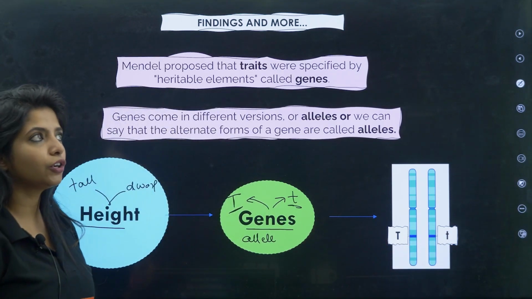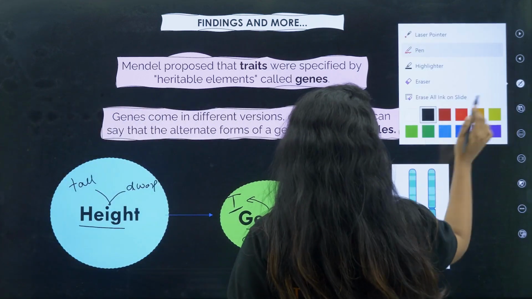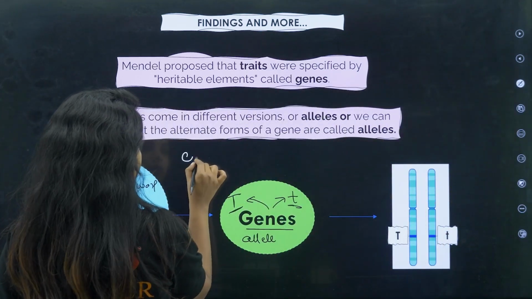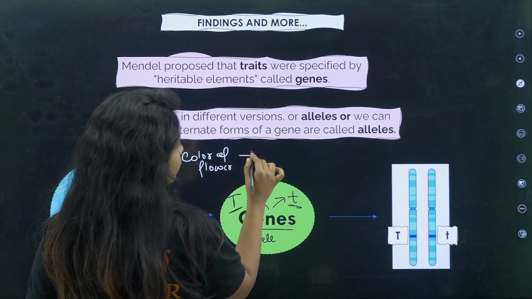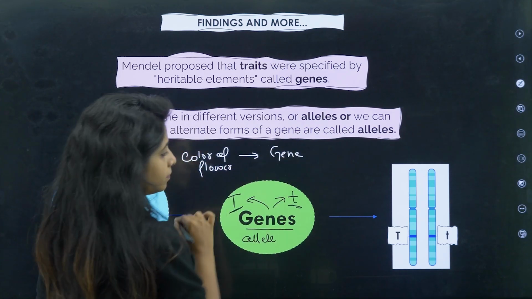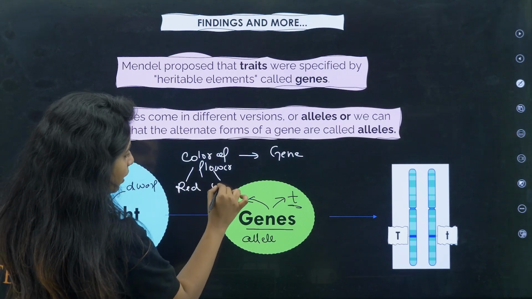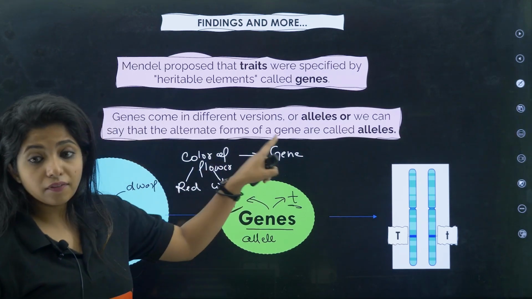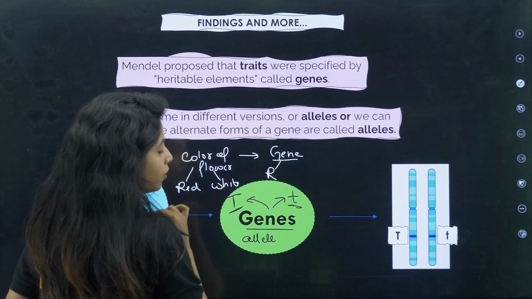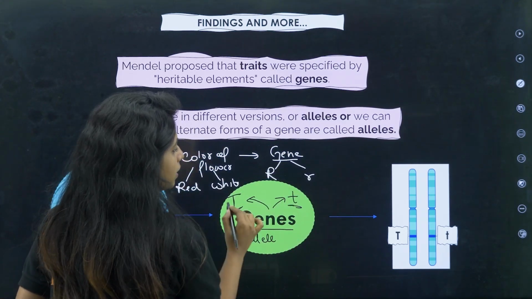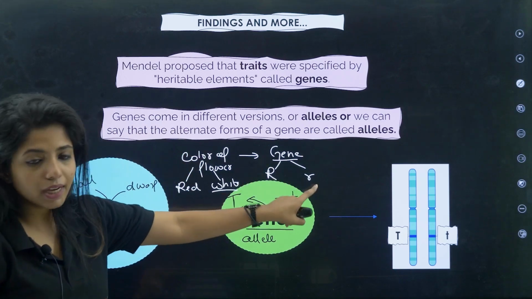Similarly, for example, suppose you're talking about the color of a flower. Color of flower will also be coded by a gene. Suppose the color can be red or it can be white. That means there will be alleles for this also. There will be an allele that will be coding for red color, and an allele that will be coding for white color. So these are the alleles.